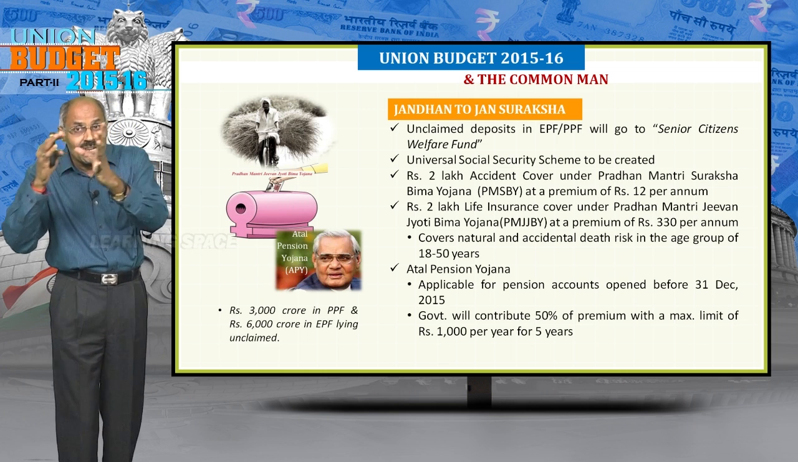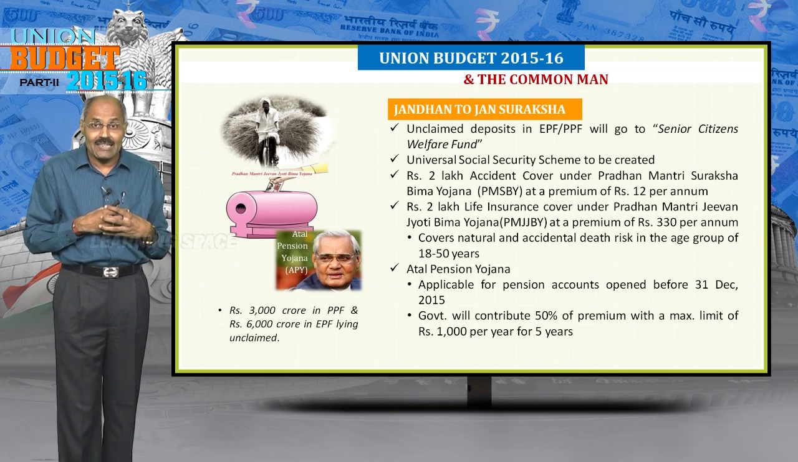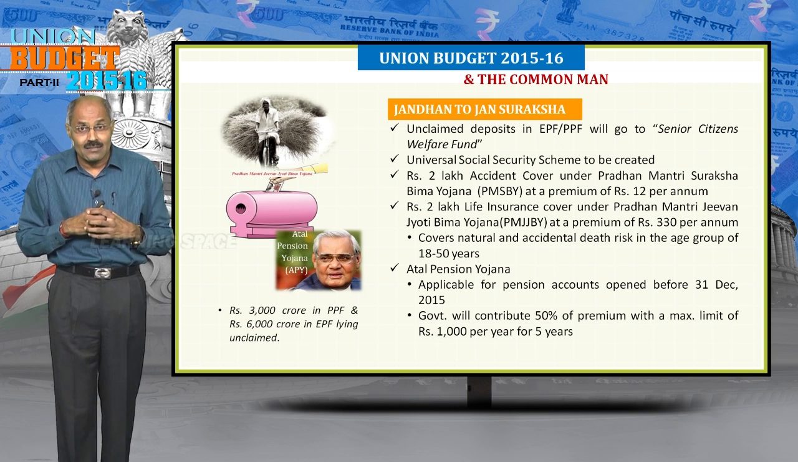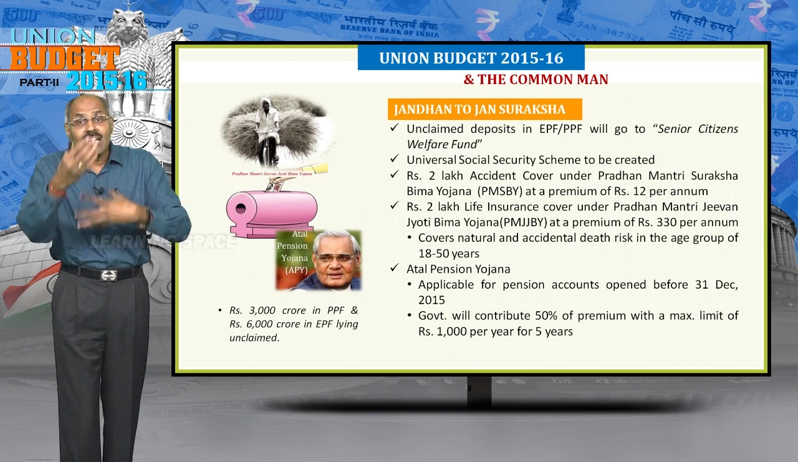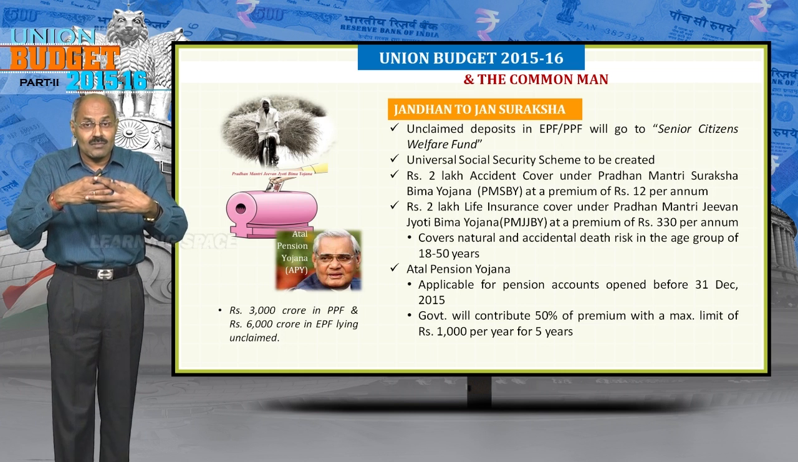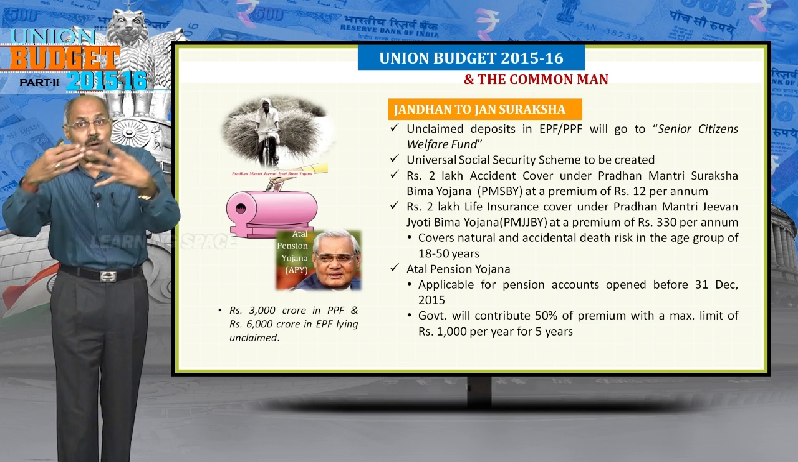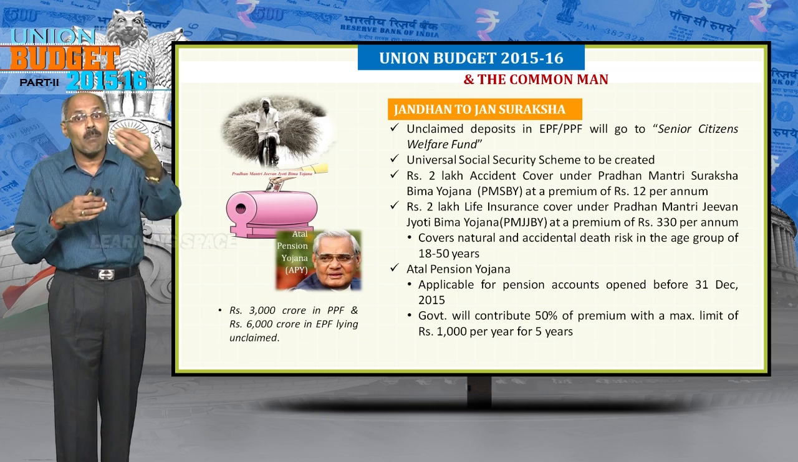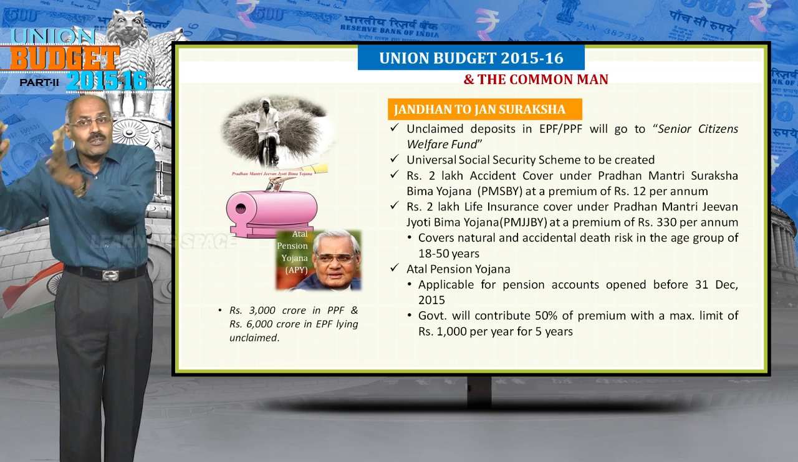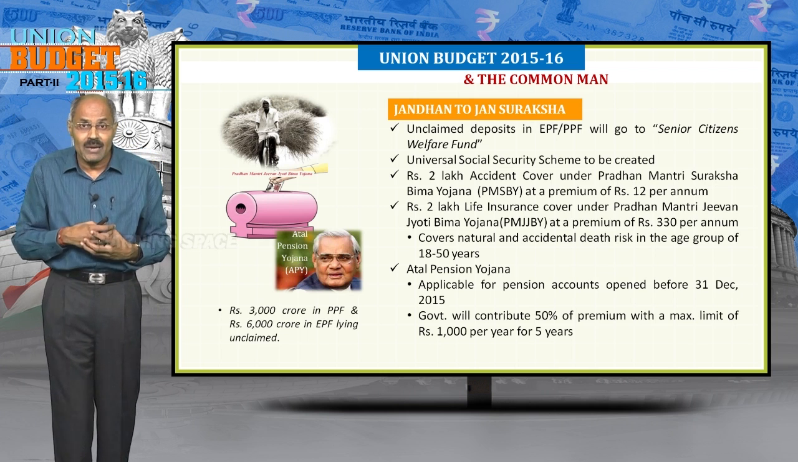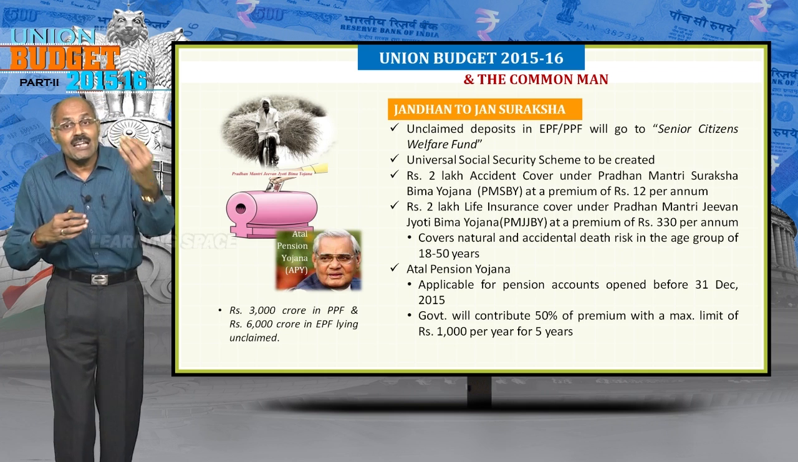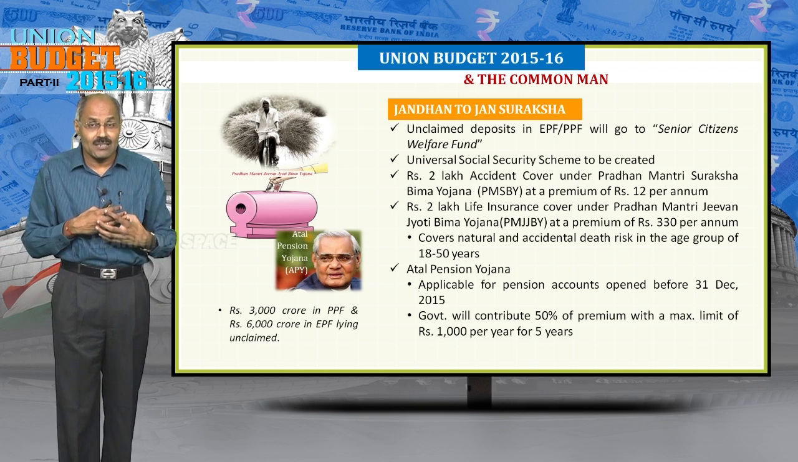One is a Senior Citizens Welfare Fund is created. The unclaimed amounts, there are several amounts unclaimed in Employee Provident Fund and Public Provident Fund, totaling to rupees 9,000 crore, and this 9,000 crore rupees will go to the Senior Citizens Welfare Fund.